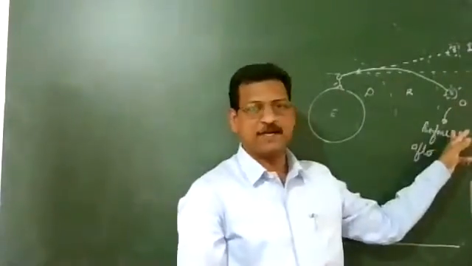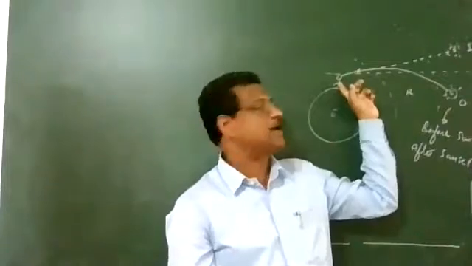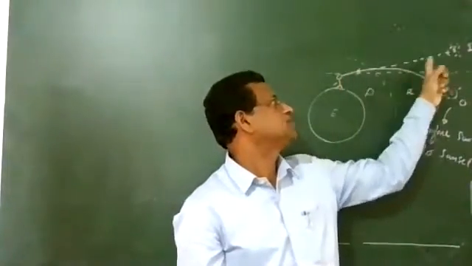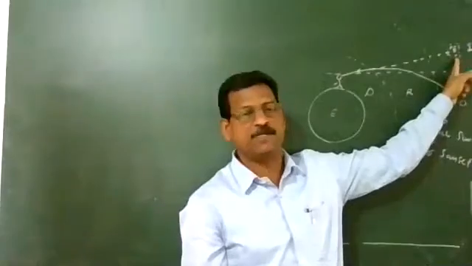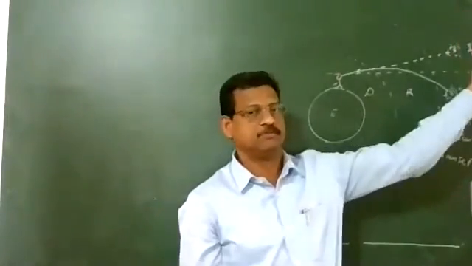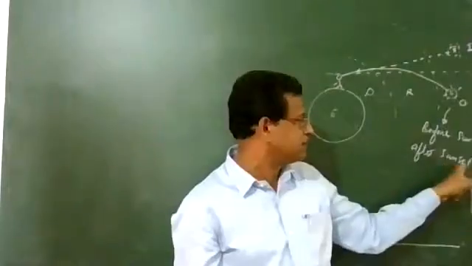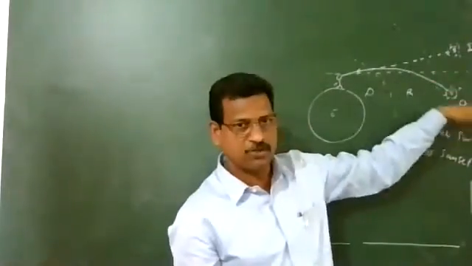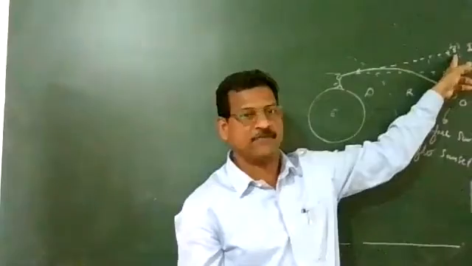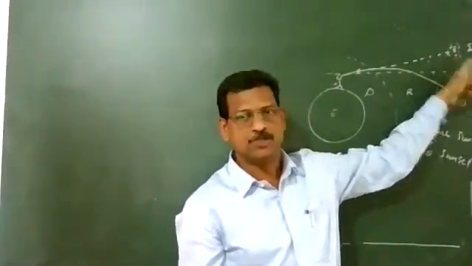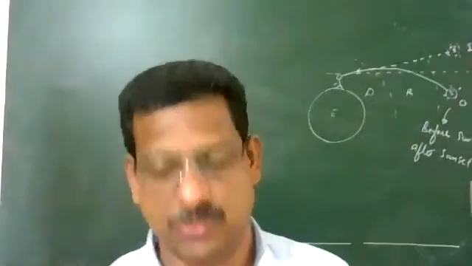If it is before sunrise, the ray is coming from here and coming to your eye, and for you, it has come from a position above the horizon, meaning the sun is visible here, it can be seen 2 minutes before. Similarly, this will be a location of the sun after the sunset goes beyond the horizon, and again the image of the sun can be seen after the sunset. The day is longer by about 4 minutes due to atmospheric refraction.